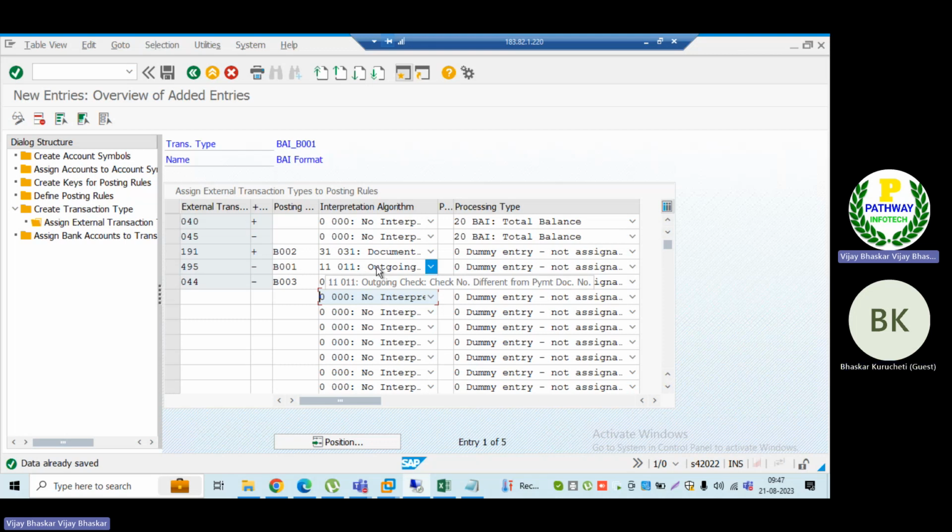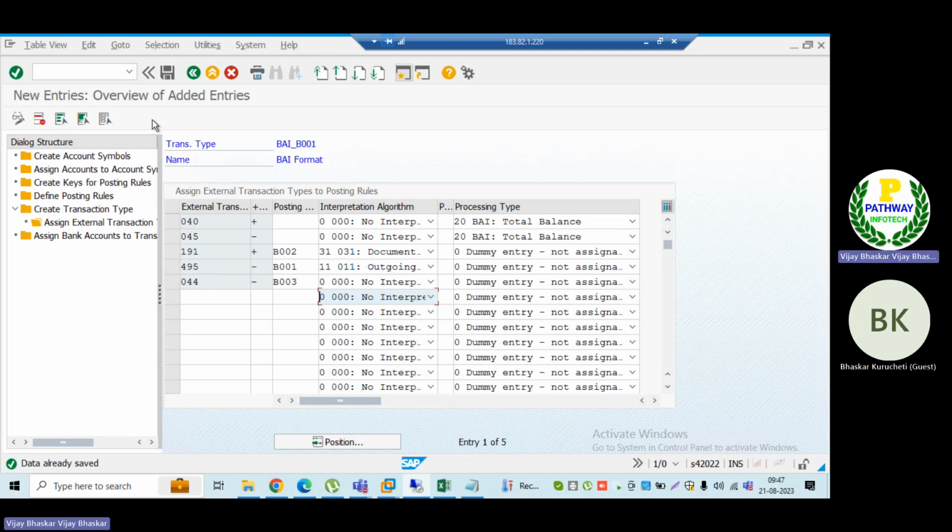Because I have given the check but not yet cleared it, until then this algorithm does not work. If the register is not updated, it will not come, even if payment has been done.